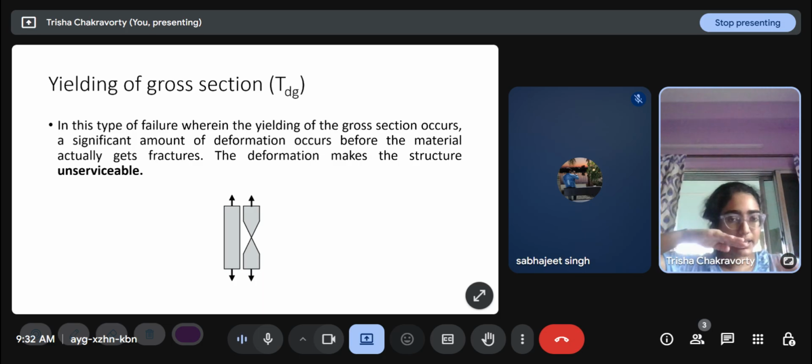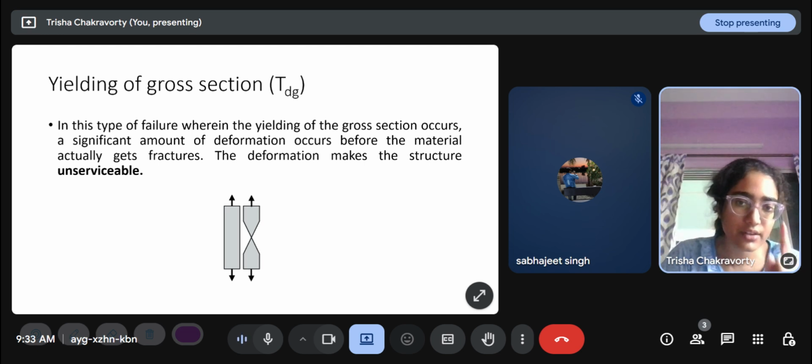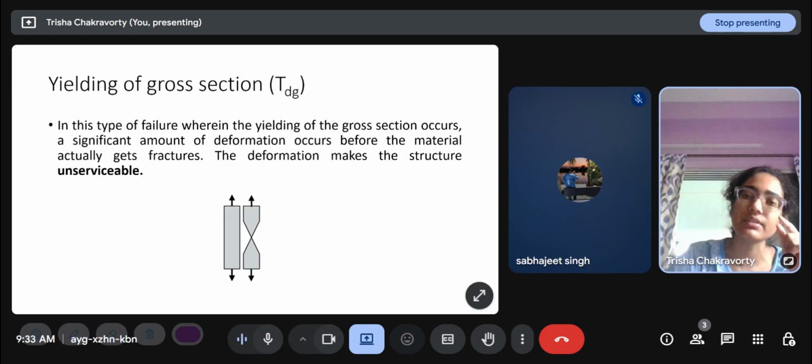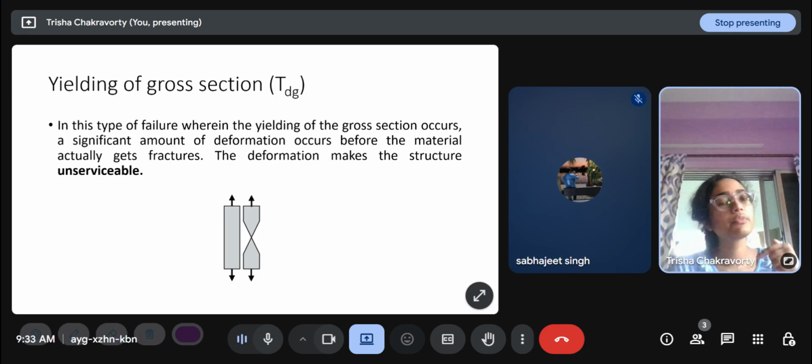We saw in that graph, right, that the slope falls. That means that even for a small increase in stress, strain rapidly increases and the serviceability of the structure gets hampered. So here we are concerned with gross section yielding. We are not concerned with the gross section actually failing, because even before that the structure will become unserviceable.